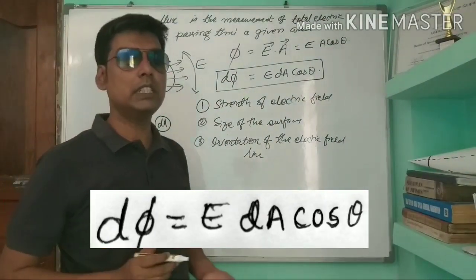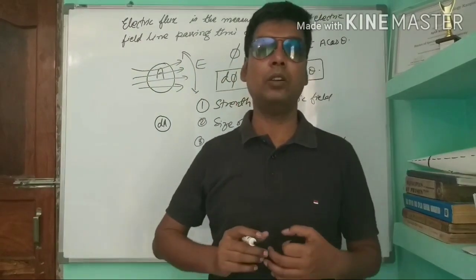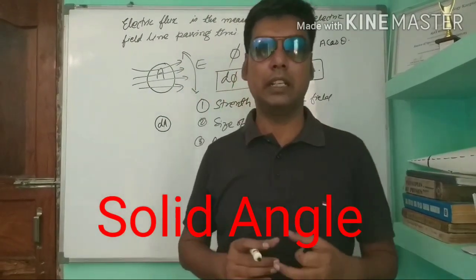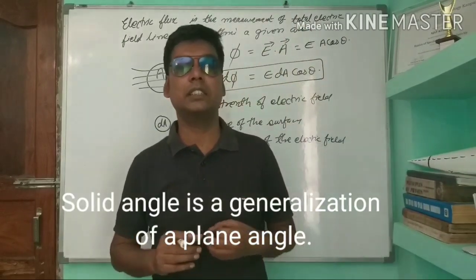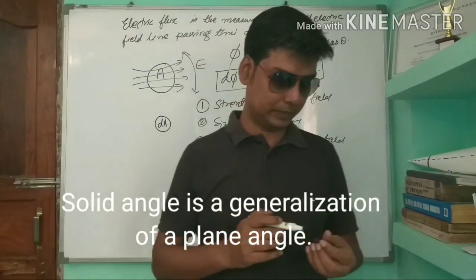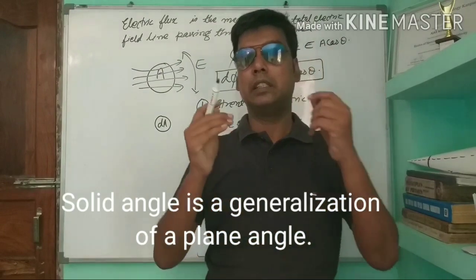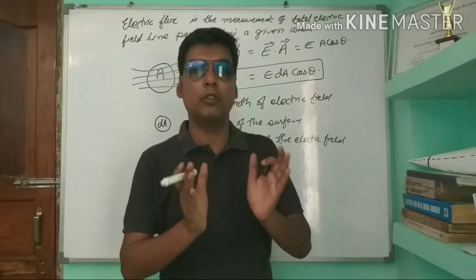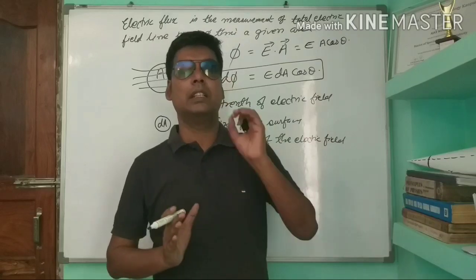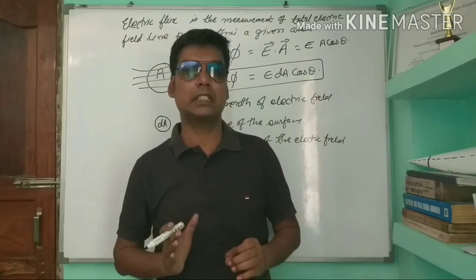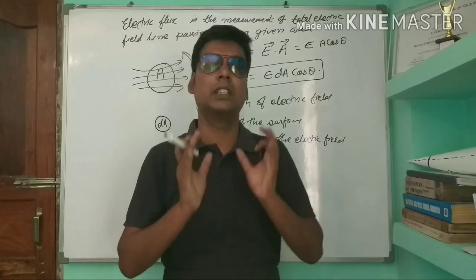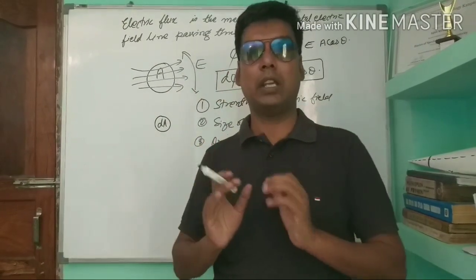Now, before proceeding to Gauss law, we should know the concept of a solid angle. Solid angle is the generalization of a plane angle. As two lines meeting at a point construct a plane angle, in the same way, an area forms a solid angle at a point.